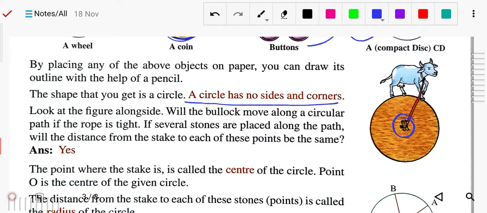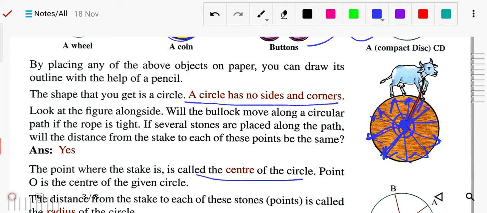You should know that from the center, going in any direction to the boundary of the circle, you will have the same distance. From here to here, or here to here, it is the same distance. It is equidistant from everywhere. This is the center, and from here, either you go this side or this side, the distance is equal.